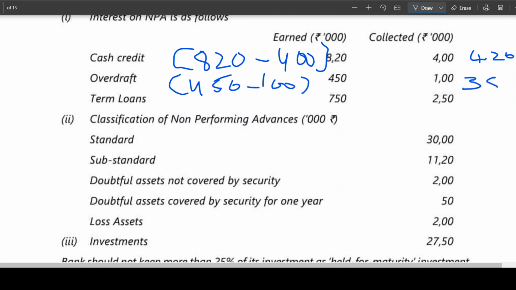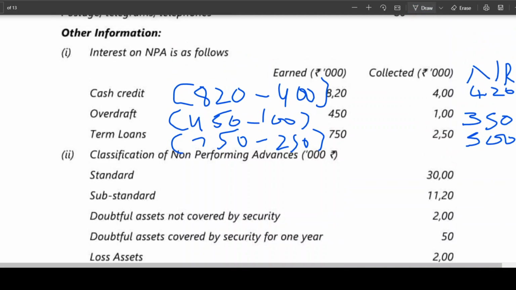350 is not recognized. Not recognized means from total interest on overdraft and interest on cash credit, these 420 and 350 are to be deducted. Term loans, come on, tell me. Term loans 750 minus 250. 750 minus 250 is how much? 500 is not recognized. Here I am using the word NR, not recognized. Not recognized means this 420, 350, 500 is to be subtracted.